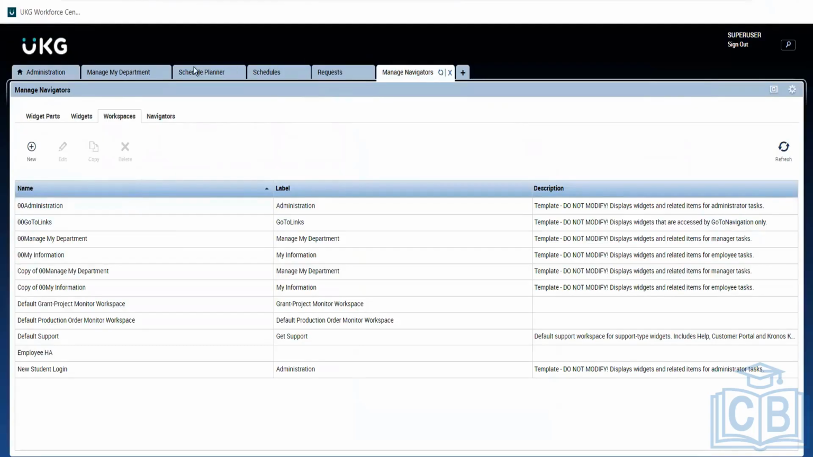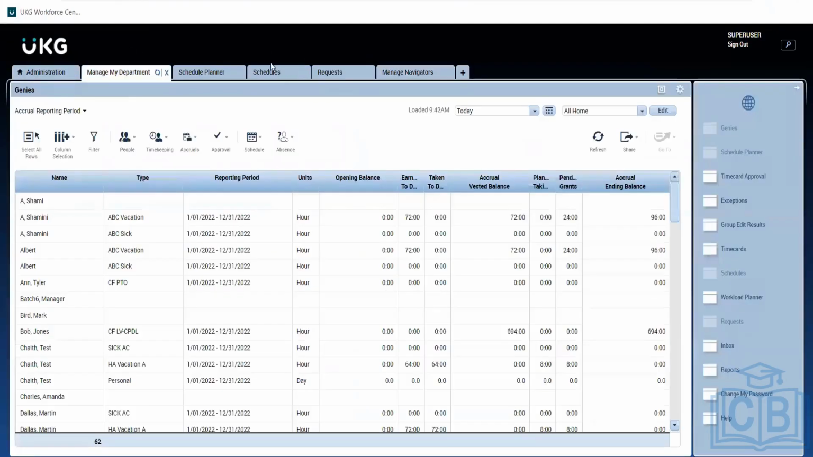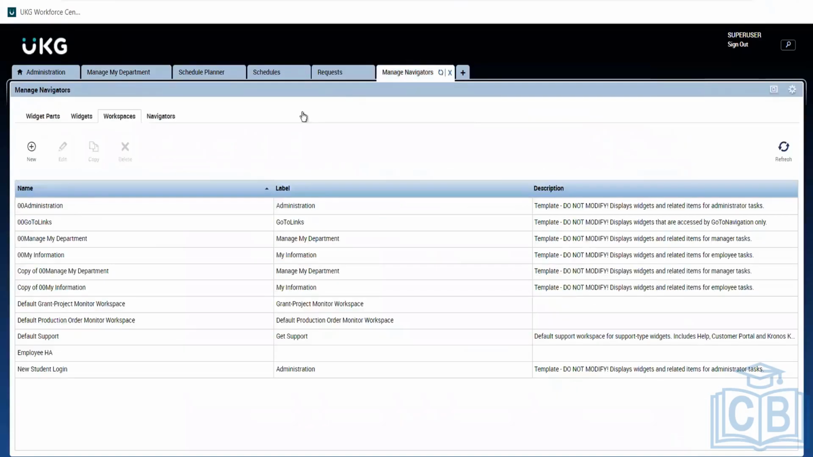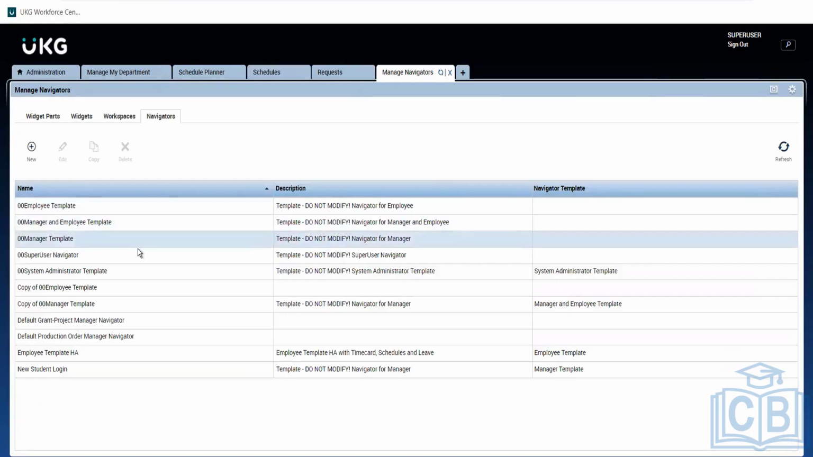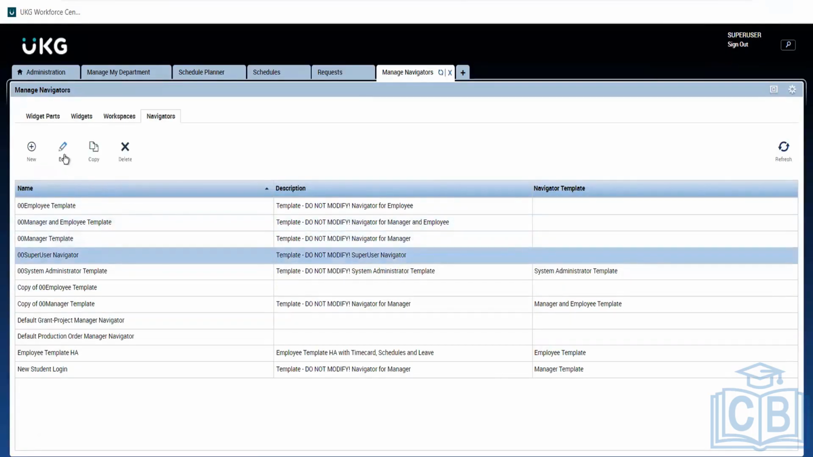If you see, this is whatever we are in here, right? We call this our workspace. So this is where we are creating our workspaces. Example, we see administration here, administration management departments, schedule planner. So these are all created here. The workspaces go to links, management department. And again the topmost one, navigator. Super user navigator. Let me show you just a glimpse.